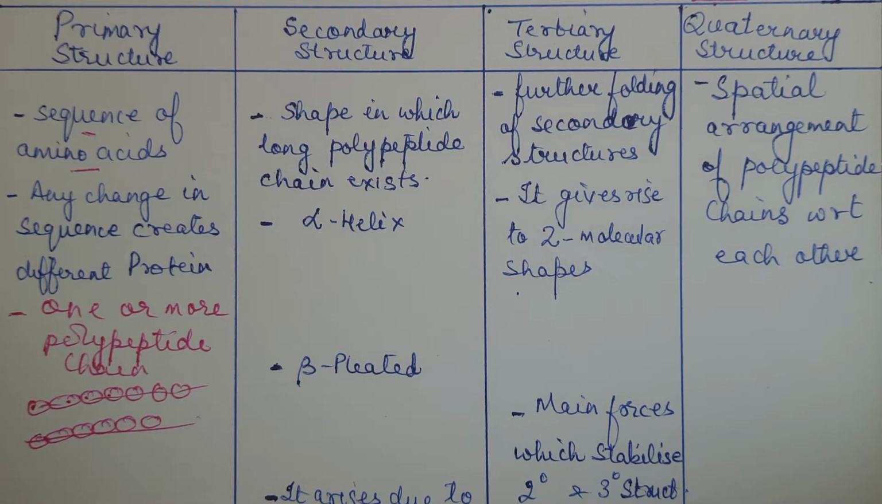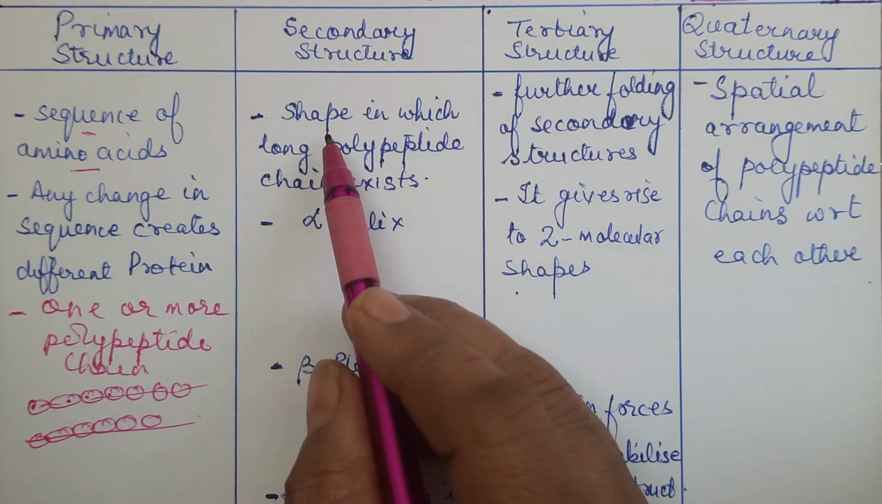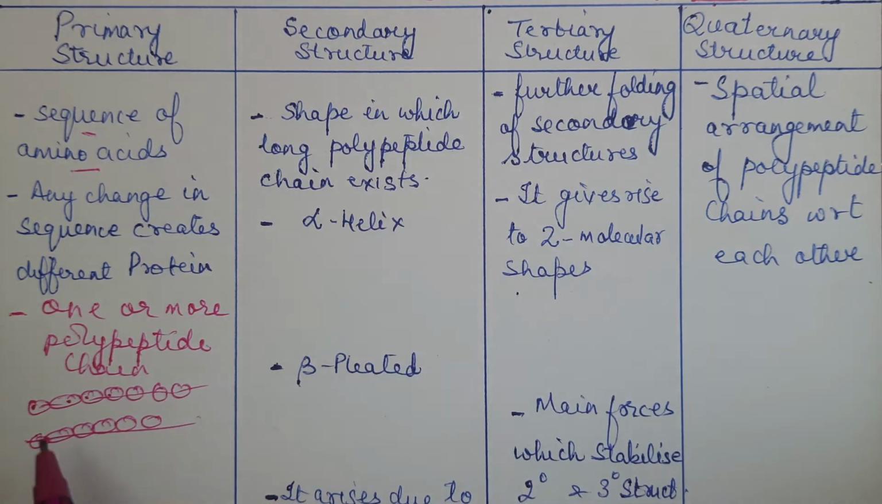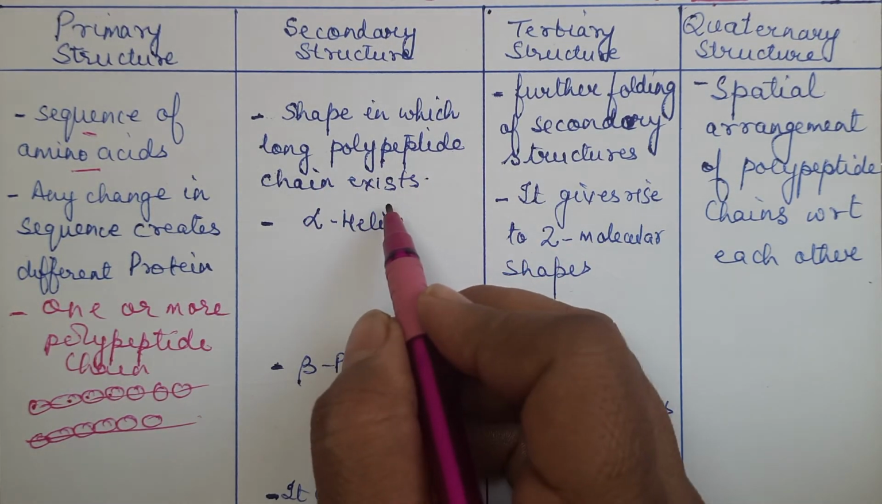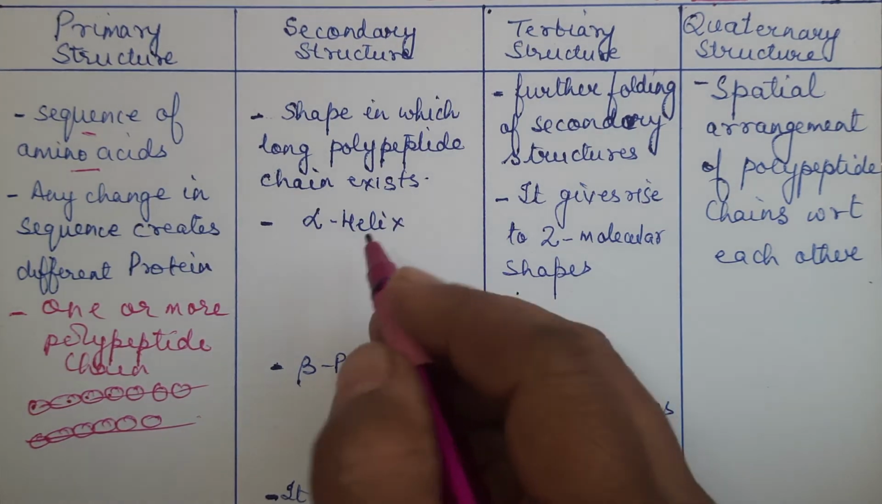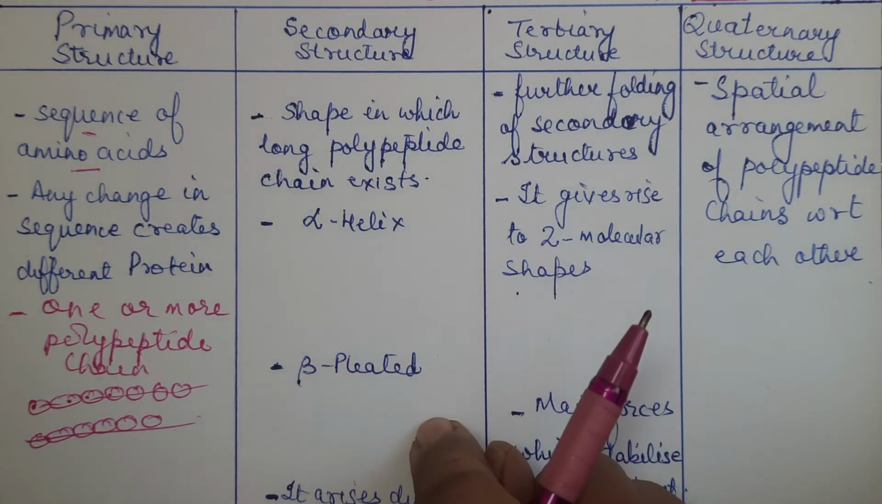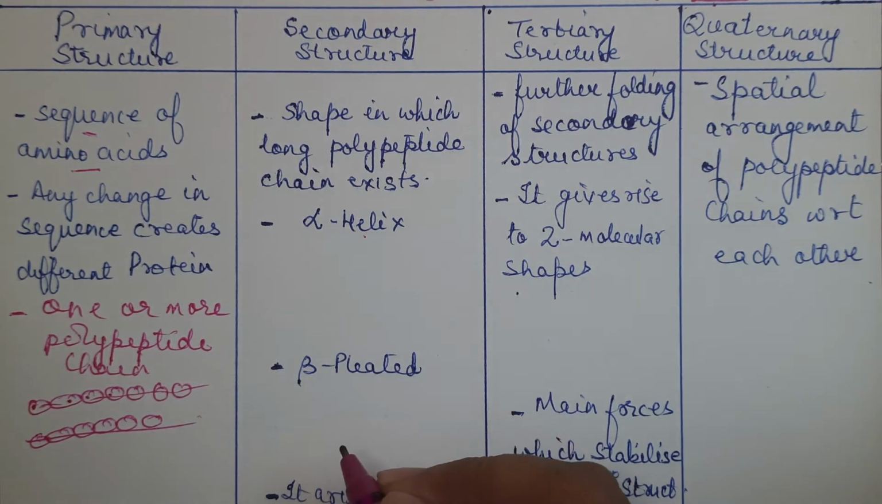Now, what is a secondary structure? Secondary structure describes the shape in which a polypeptide chain is existing. I have drawn just a straight chain. It's not necessary that polypeptide chains exist in a straight manner. What is the shape in which the polypeptide chain exists? That is decided in the secondary structure. So what all shapes are possible? You have mainly two shapes. It can be alpha helix or it can be beta pleated.